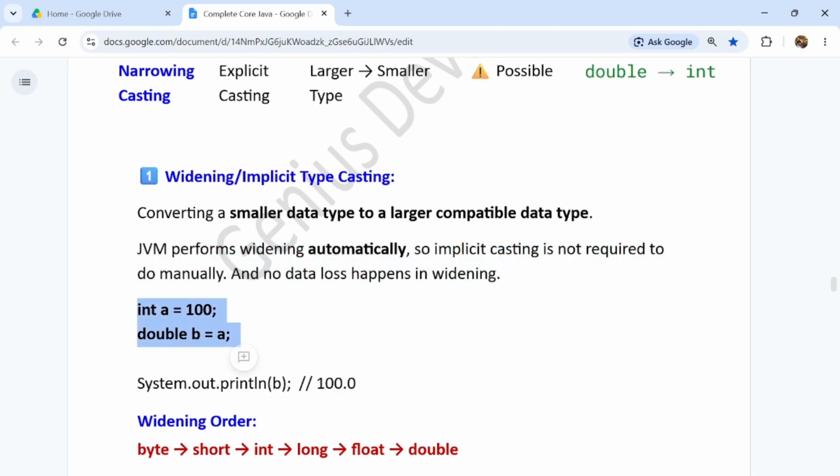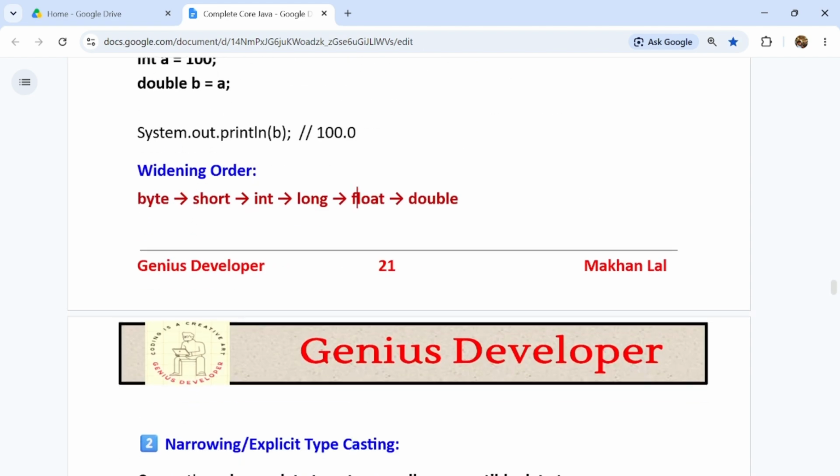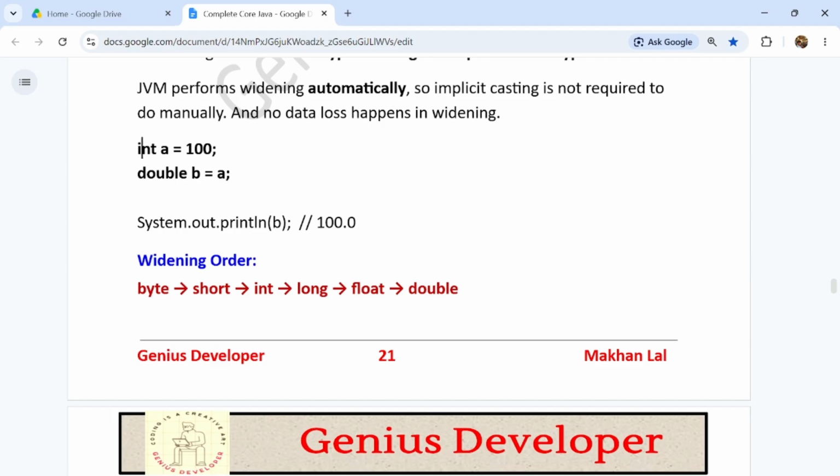Here is the example. Suppose int a = 100, double b = a. This is the important line, guys, and we are printing b. It will print 100 without any problem, because integer is a small size and double is a larger size. So storing an int in a double will not be an issue, guys, and it will be stored automatically. The widening order is byte, short, int, long, float, double, guys.